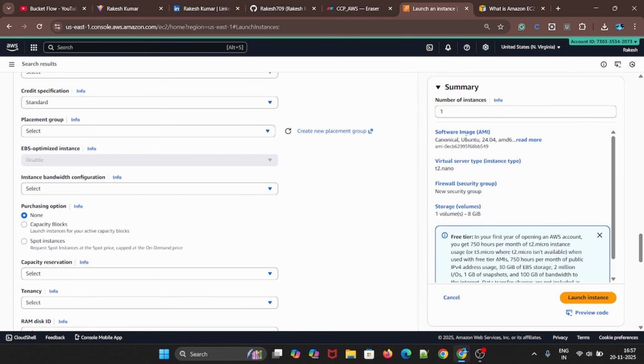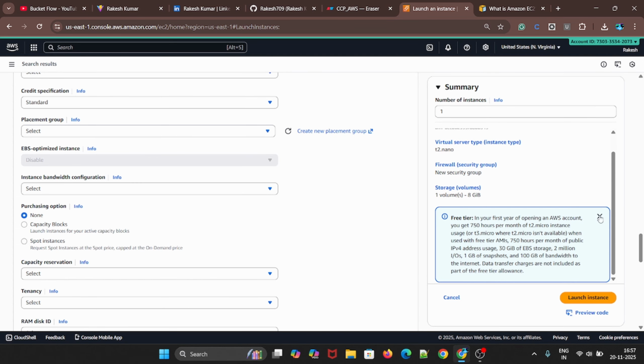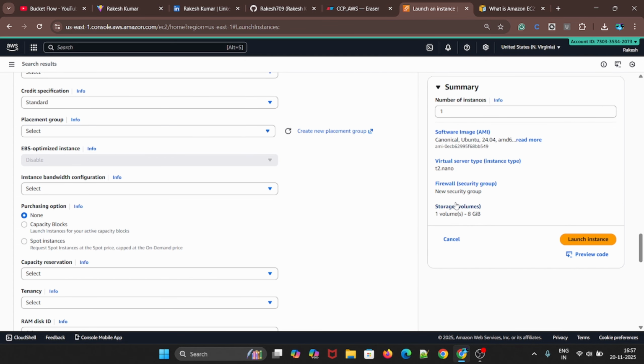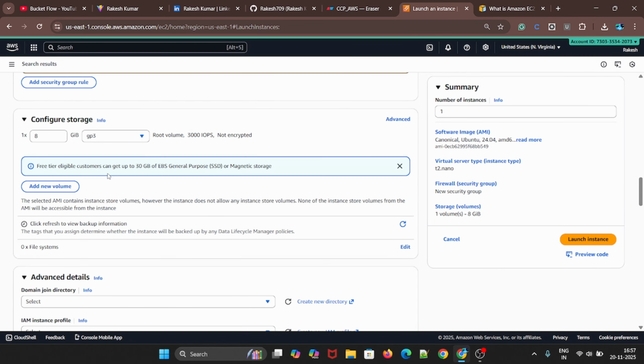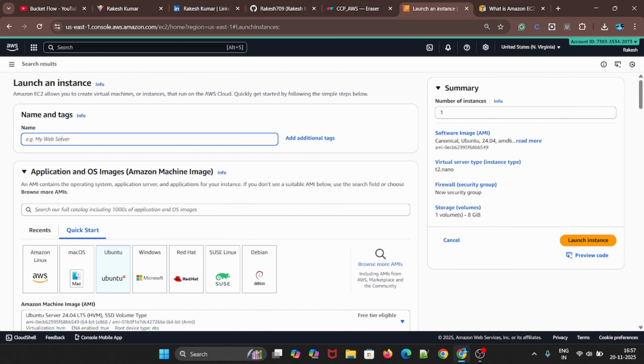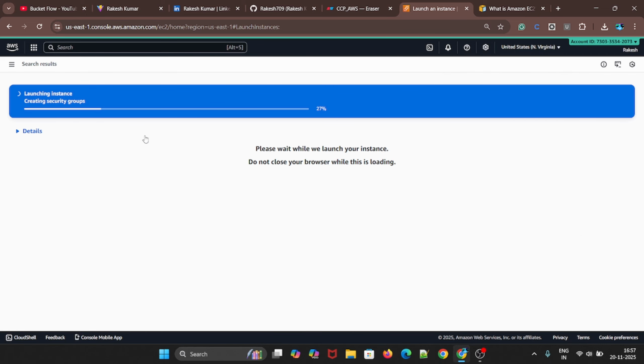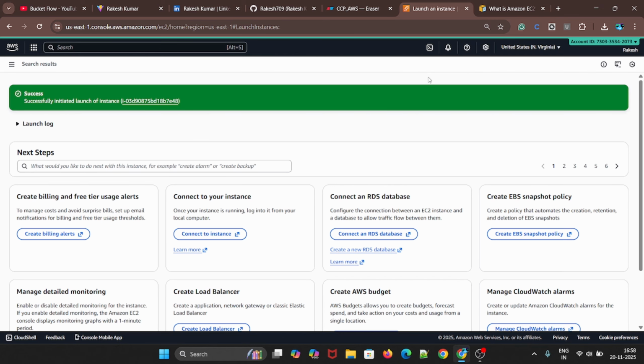As of now, you can see here the summary. Let me remove one volume: 8 GB, the new security group which we have created, and the virtual server instance type is t2.nano. But we forgot to give one thing: at the initial we need to give the name. As of now we will go with aws_learning_vm. Now everything is sorted. Just click on launch instance, and it will take a couple of minutes, might be 30 seconds or something, depending upon the age of your account basically.